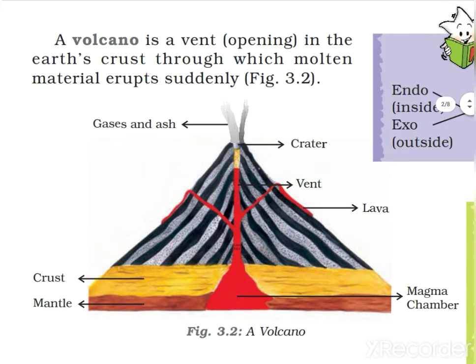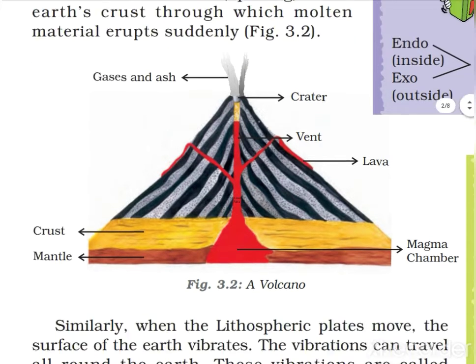So now we understand the definition: a volcano is a vent or opening in the earth's crust through which molten material erupts suddenly. When there is a lot of pressure, it erupts directly, makes a hole in the earth's surface and quickly comes out. That is called a volcano.